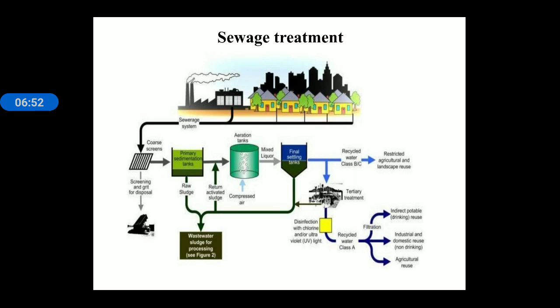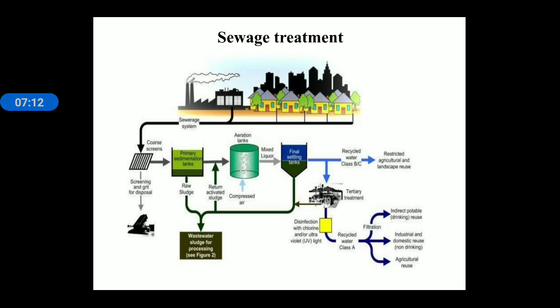And further, the final settling tank. In the final settling tank, the waste is settled out, and the recycled water can be used for agriculture, for irrigation purposes, and it can be used for further chlorine treatment.